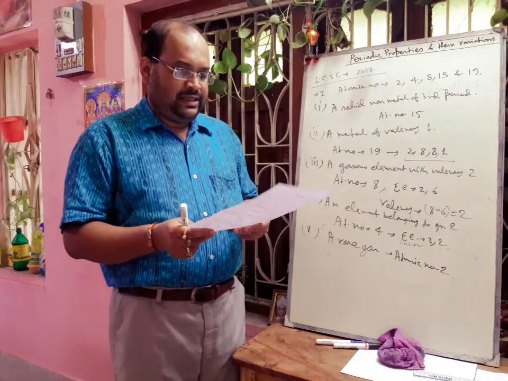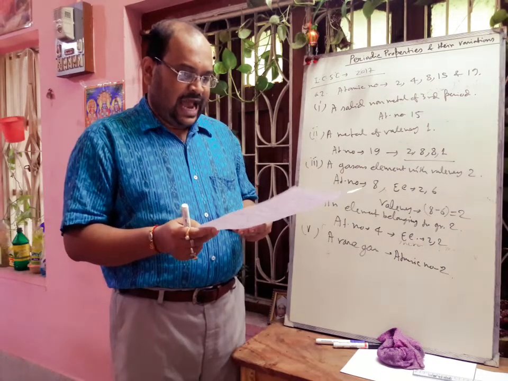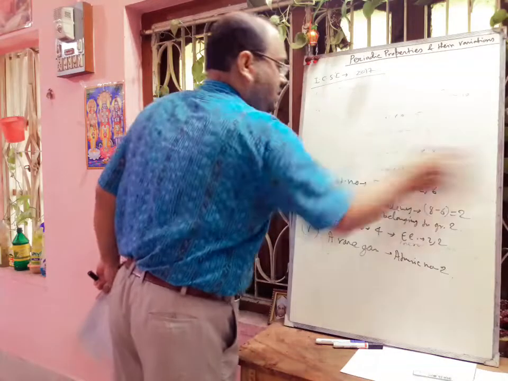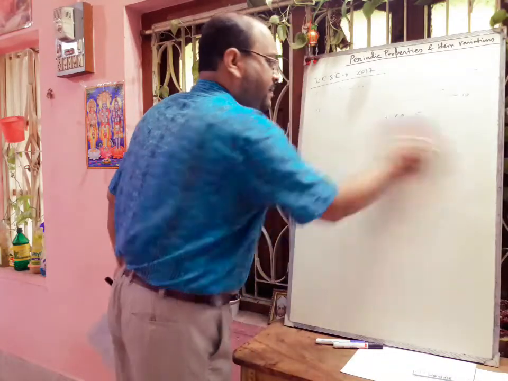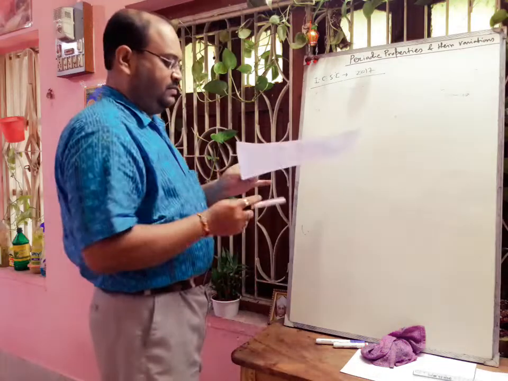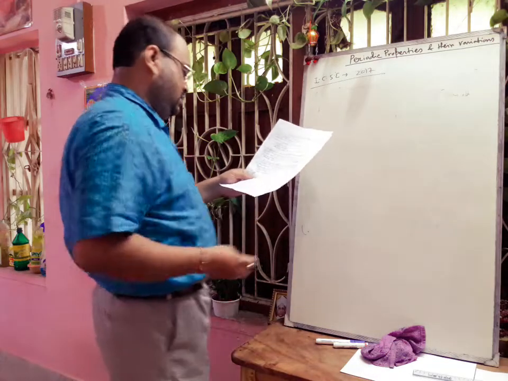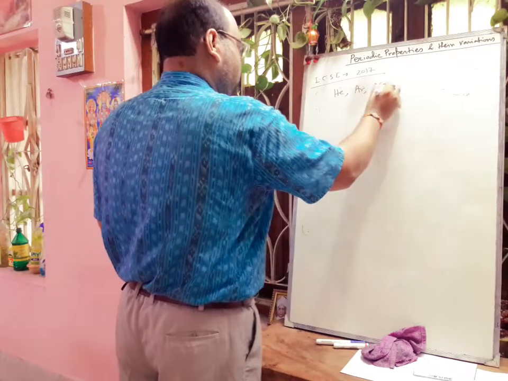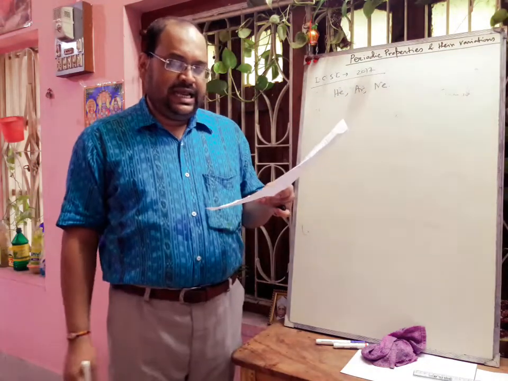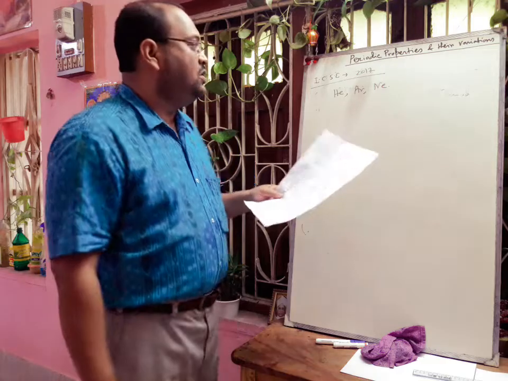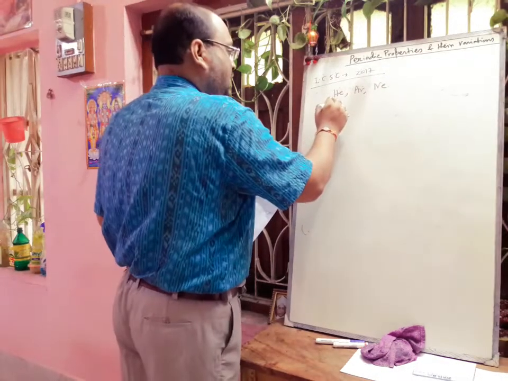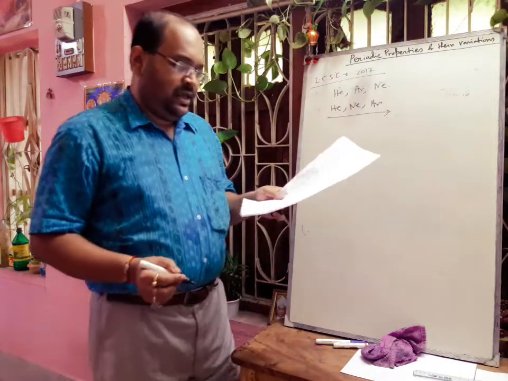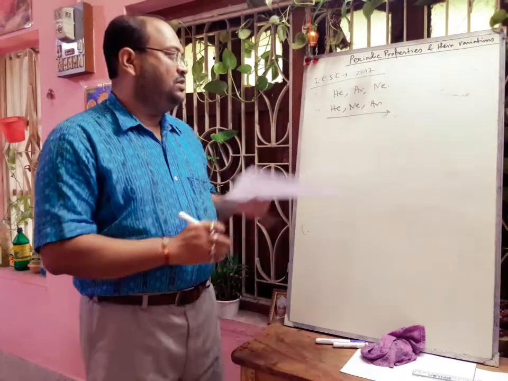Next, arrange the following elements as per the instruction given, from the year 2017. First question: helium, argon, neon, in increasing order of the number of electron shells. So we know that after helium there is neon, then argon. So from helium to neon to argon, the number of electron shells increases. So that will be the correct order.